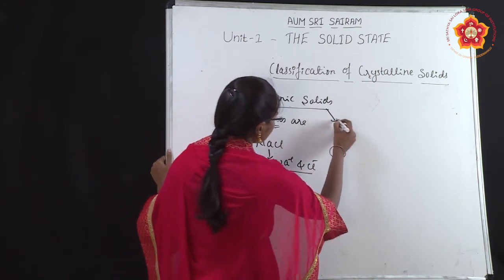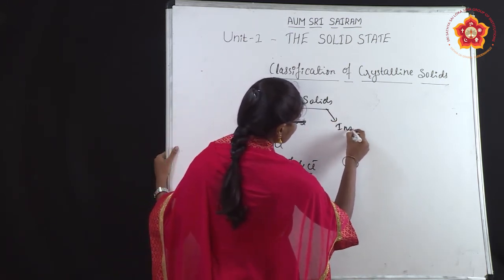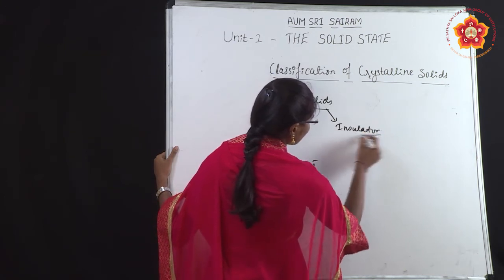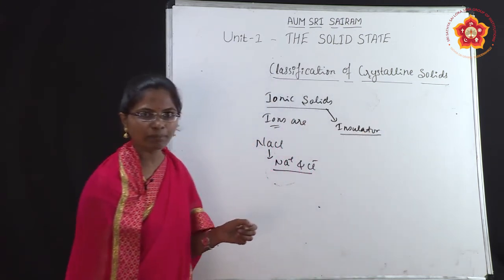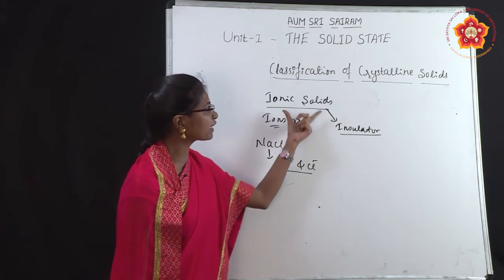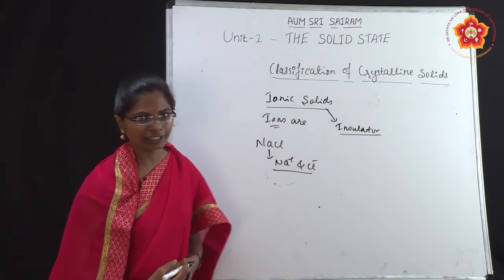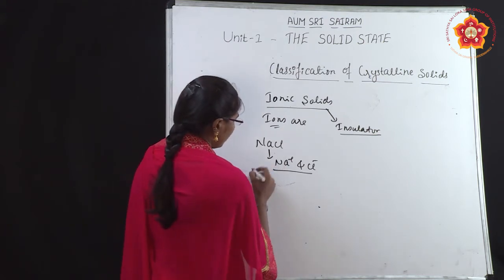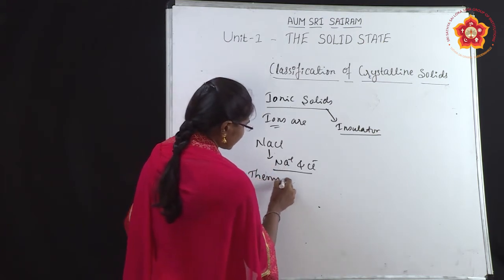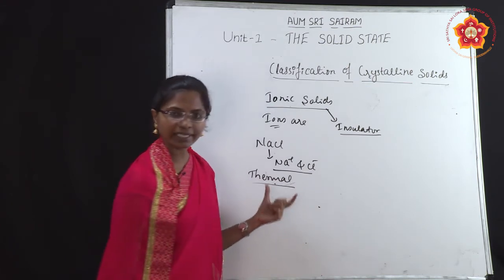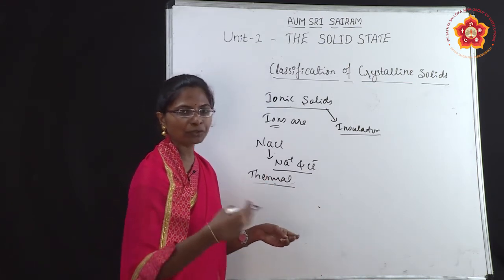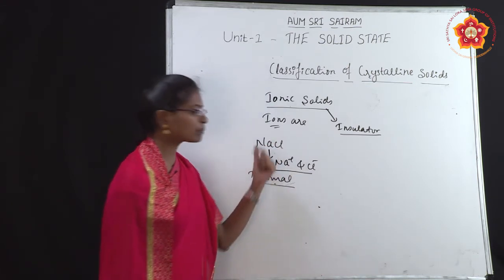the ionic solids are insulators in nature, meaning they will not conduct electricity because the ions are not free in ionic solids. But when you apply thermal energy to NaCl, if you heat the compound, it will come into the molten state and the ions become free.